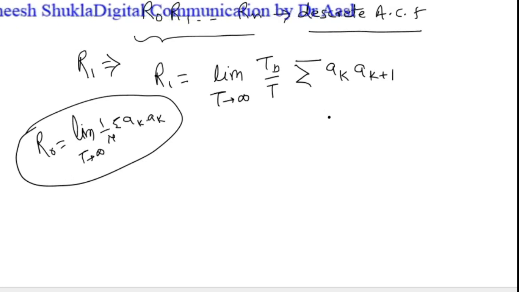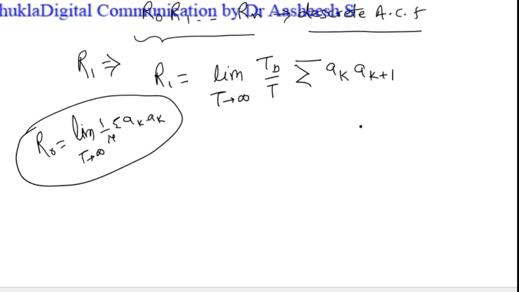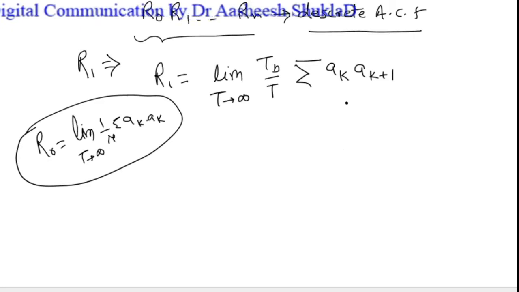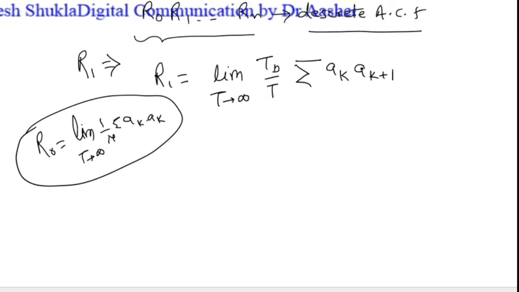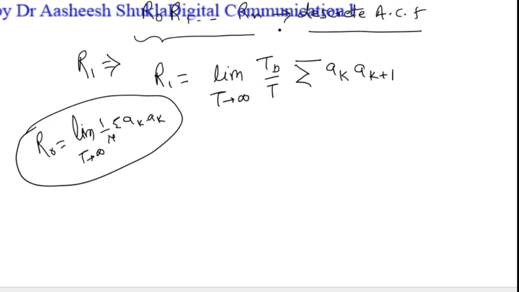So you have to calculate all the correlations: AK and AK plus 1, AK to AK plus 2, AK to AK plus 3, definitely up to AK plus n also. That's why we have the possibility of n discrete autocorrelation functions.